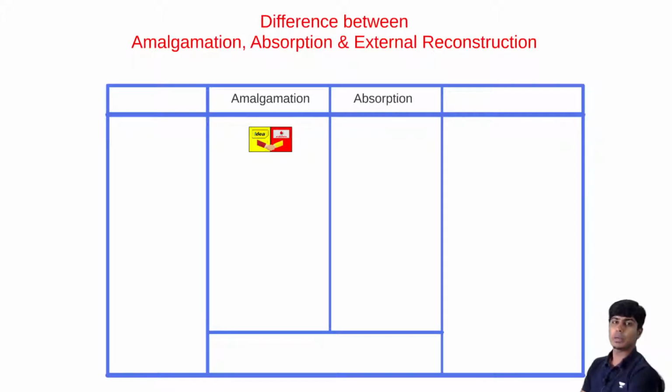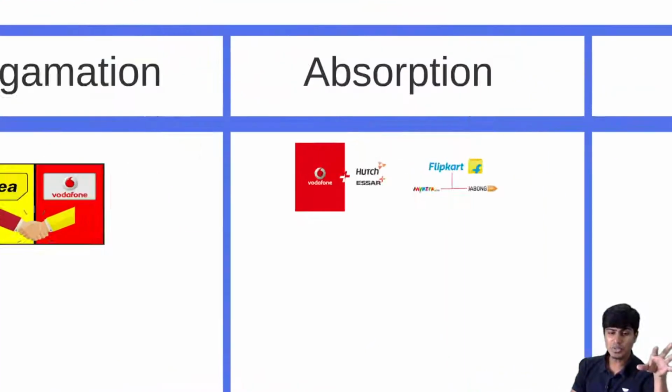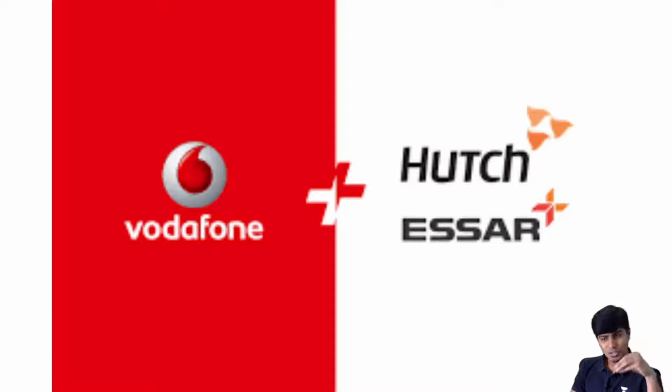Absorption. What do you mean by absorption? Absorption is what happened between Vodafone and Hutch. There was a company by the name Hutchinson SA. You might have come across that ad, okay? You were this beautiful world in grass, blue sky. That ad used to come. So that was a business in India, Hutchinson SA. Vodafone is a UK based company. This UK based company was looking to step into the Indian telecom market, and this Hutchinson SA was trying to basically get out of the Indian market. So Indian Hutch was acquired by Vodafone company.